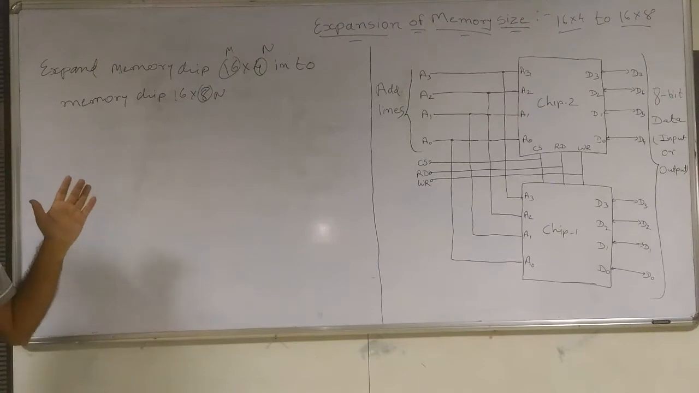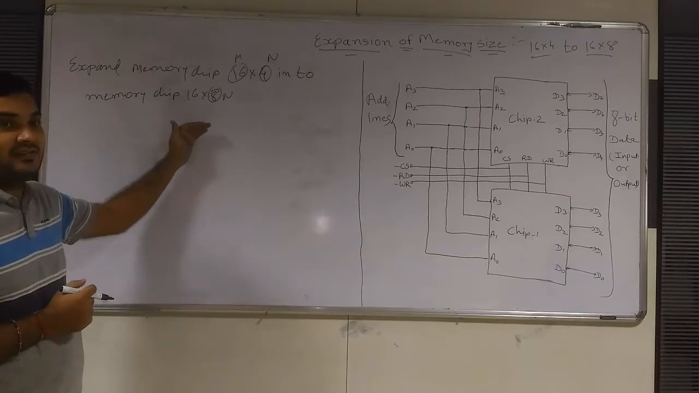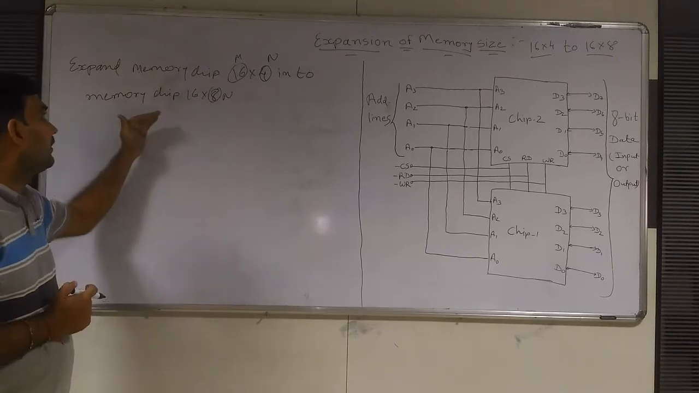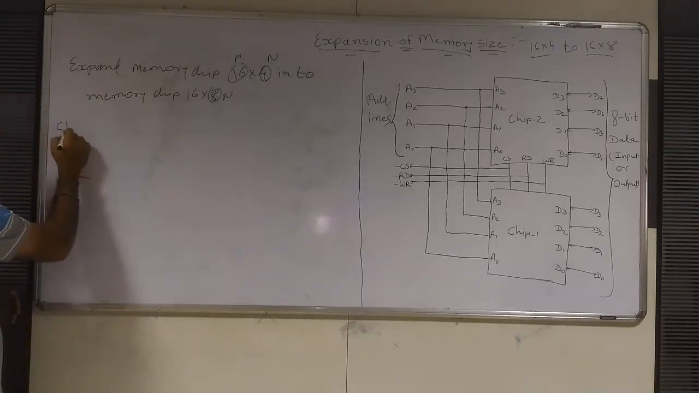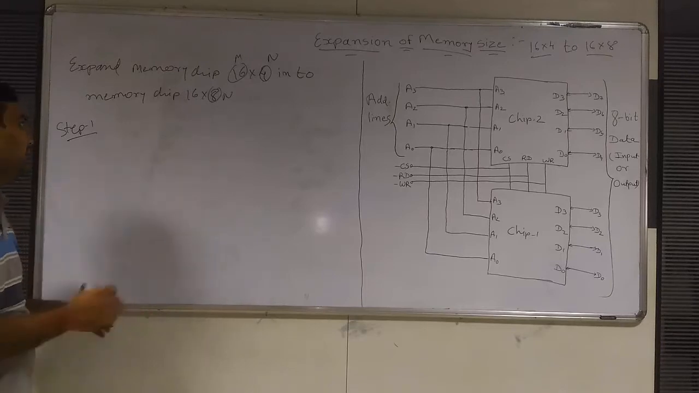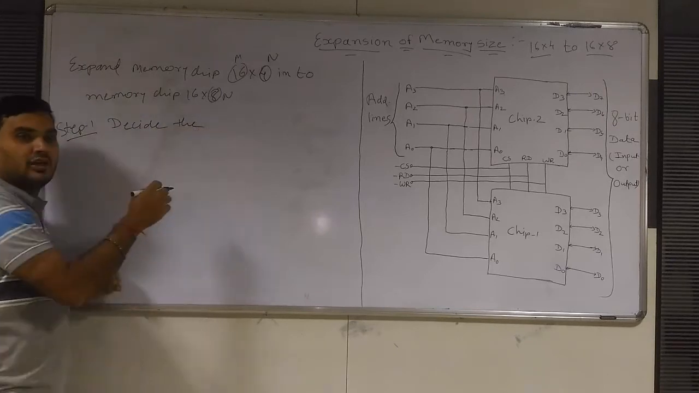As I told you earlier, we can connect in cascading. By cascading two memory chips or a number of memory chips, whatever is available for us, we can get a larger size of memory chip. We can expand our memory size 16 by 4 into 16 by 8 memory size by following two steps. Step one is to decide the number of chips required.